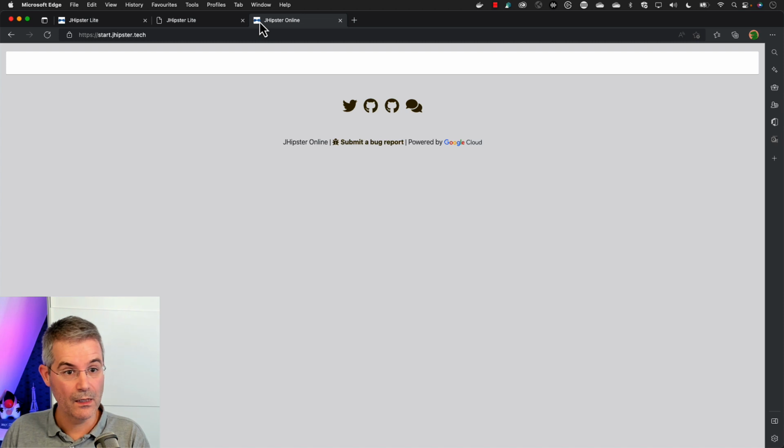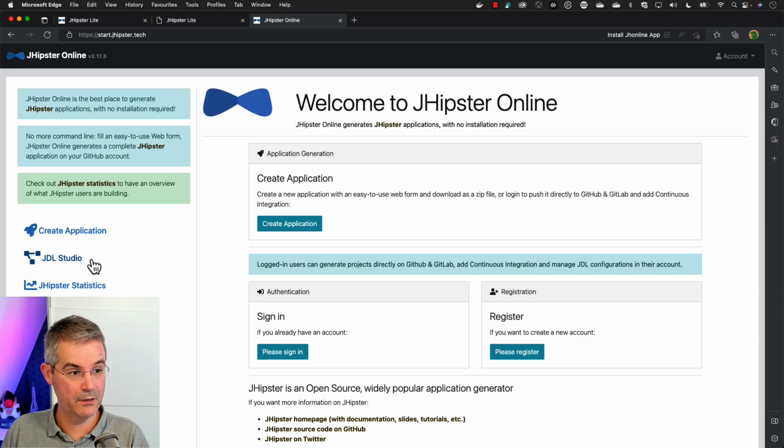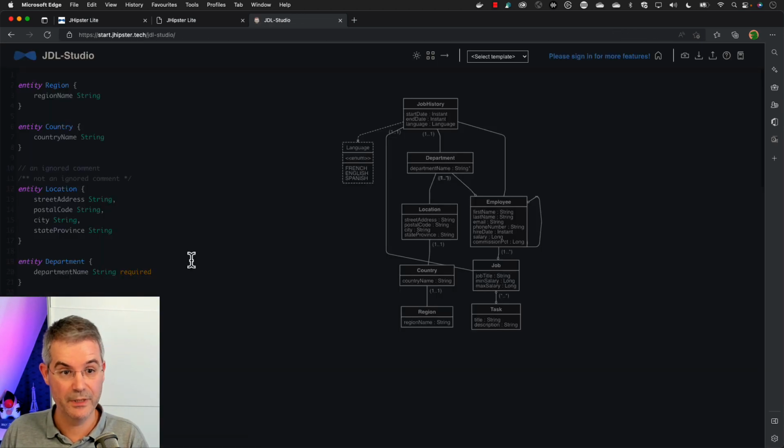By the way, it's also lacking the CRUD support from JHipster. Let me just go to start.jhipster.tech. What everybody wants in JHipster is the JDL Studio. This is a huge game changer for JHipster, but that only works for a CRUD architecture, so that doesn't work for JHipster Lite yet. Maybe we'll find a way. That's one of the things we need to work on.